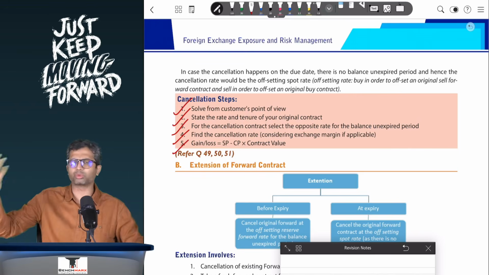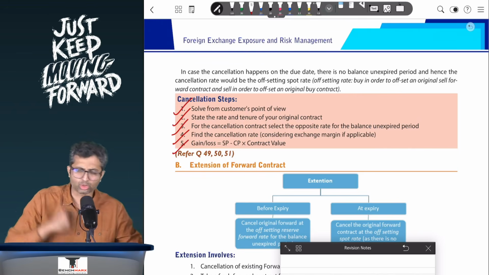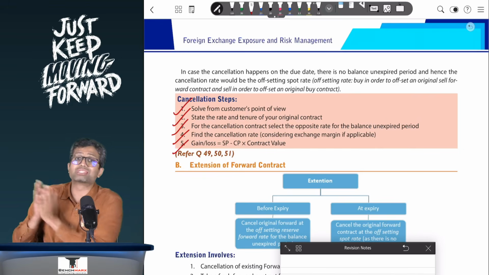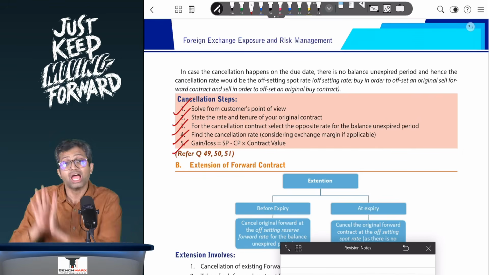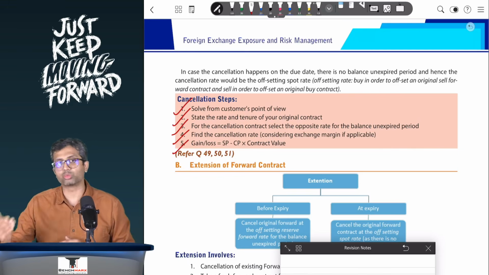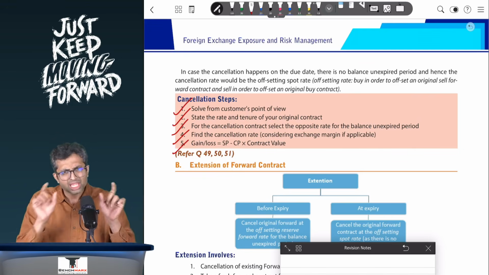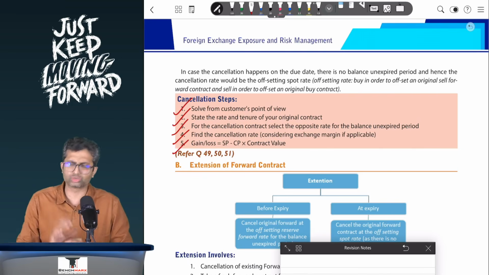So theoretically what will happen is, on 31st March, you will buy the $1,000 under the original contract, pay 80, that is 80,000 rupees, and that $1,000 that you get you will sell at 82 rupees and get 82,000, and hence 2,000 will be the gain, which will happen after 1 month. However, physically it is not necessary that these deals actually happen. If you have done it with the same bank, it will be offset and a net gain of 2,000 will be materialized, let us say, on 31st of March. So that is on cancellation.